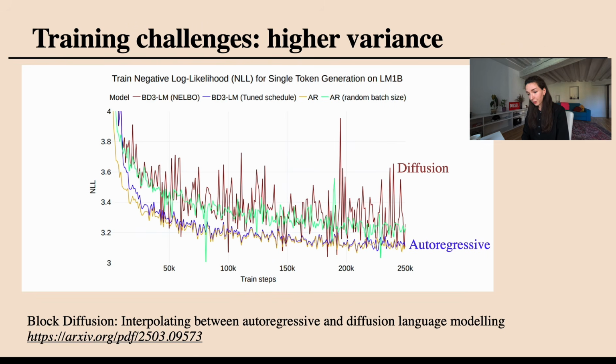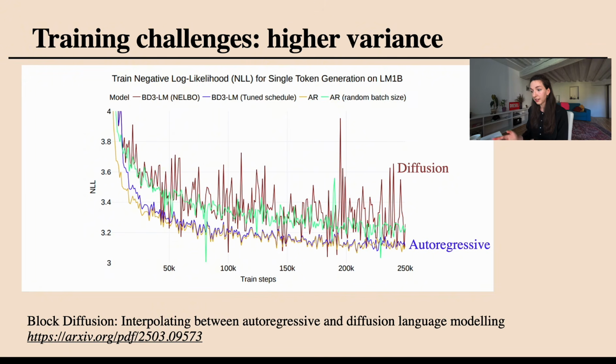One thing that I do want to mention, and that the Block Diffusion paper also mentions, is that a particular challenge with these models is that you might be working with a loss function that has a lot more variance during the optimization process, because you're basically asking the model to solve quite a complicated task. You're showing it sequences with very arbitrary maskings that are different in every iteration, so there could be a lot of variation across your iterations.